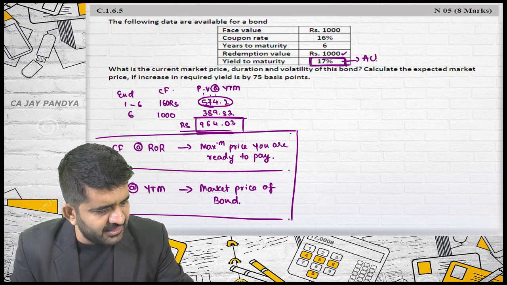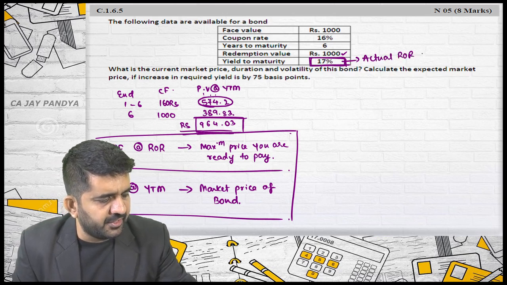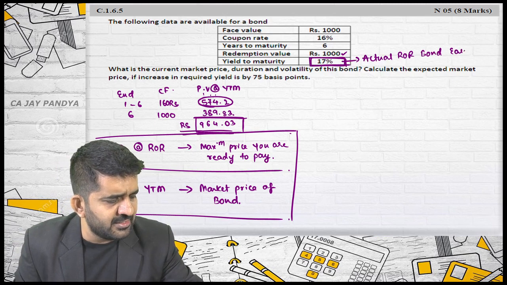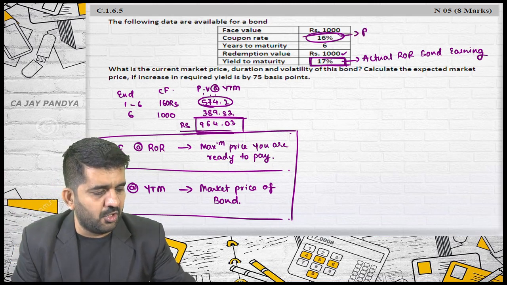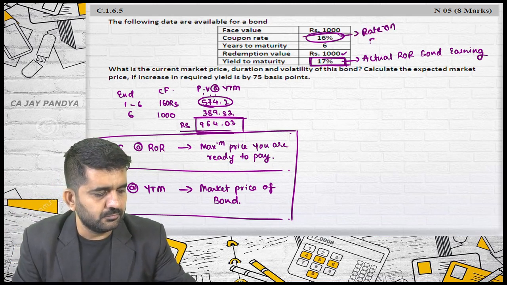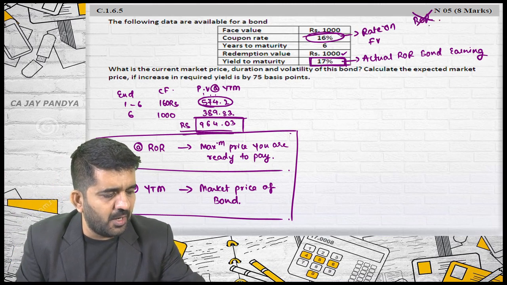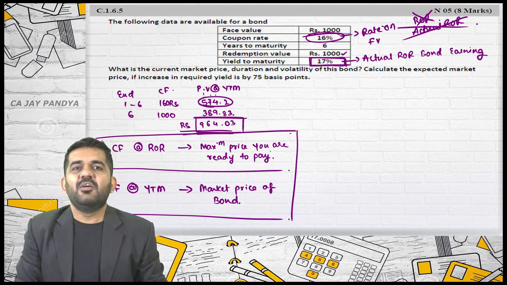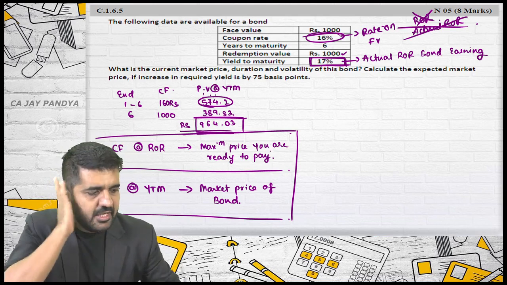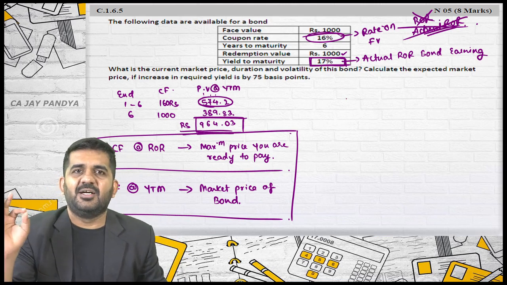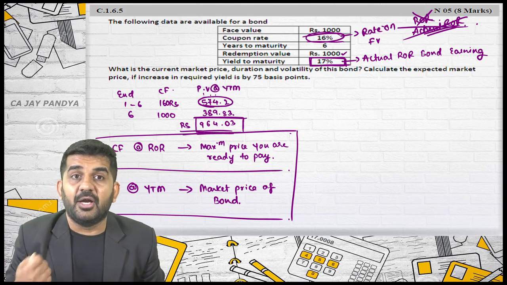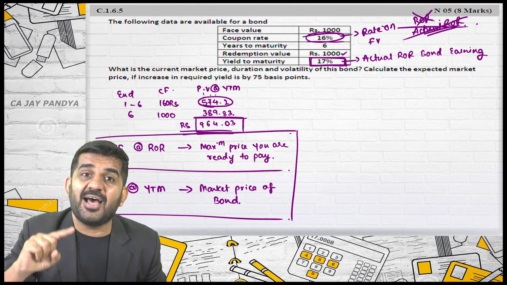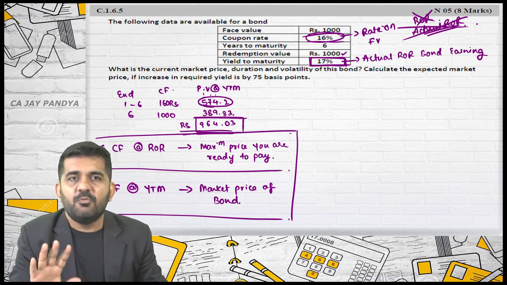So 17% is the actual rate of return the bond is earning. This 16% is just a rate on face value. Never is it the required rate of return, never is it the actual rate of return. When I say never, there are some exceptions. Is it alright? It can be the actual rate of return if the bond is earning exactly 16%, the interest as well as face value as well as the price of the bond is face value. Is it alright? Which is very rare.